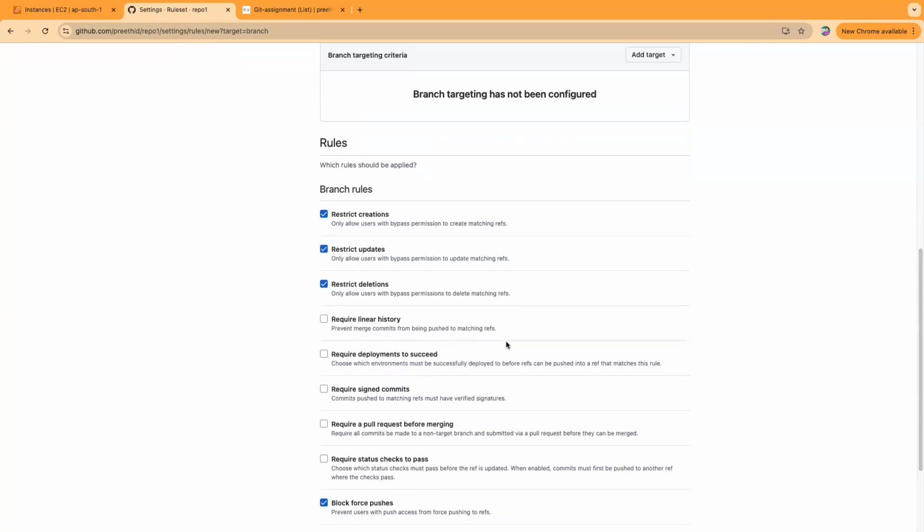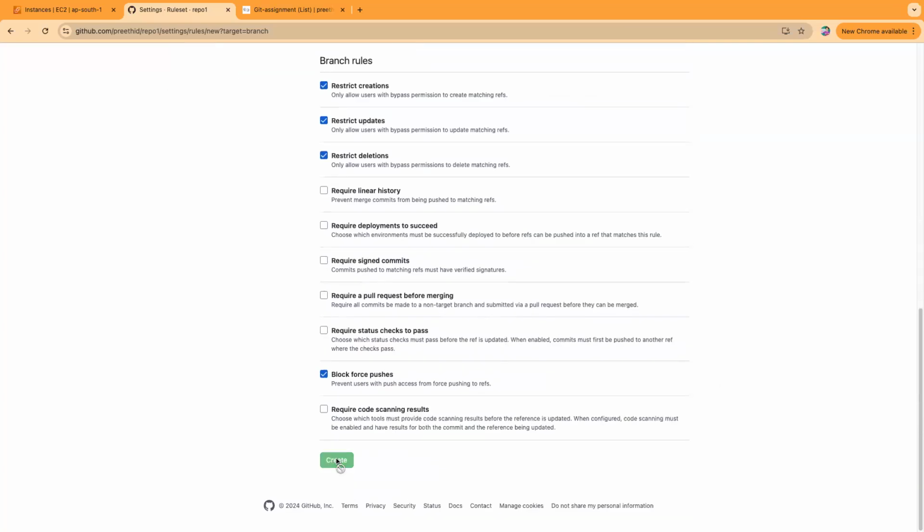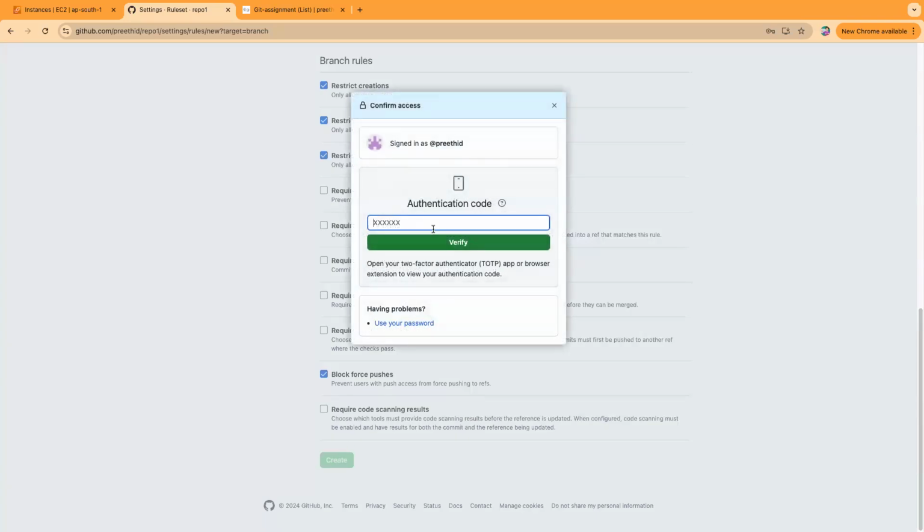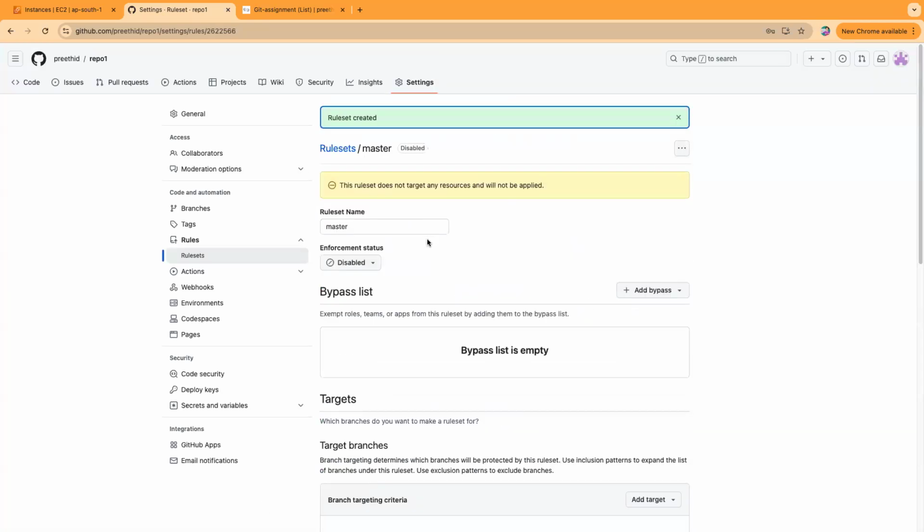Prevent merge commits from being pushed to reference. Like create authentication code. Right? Rules that do not target any resources will not be applied.